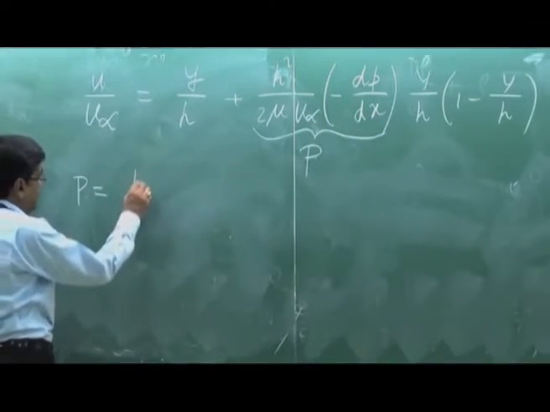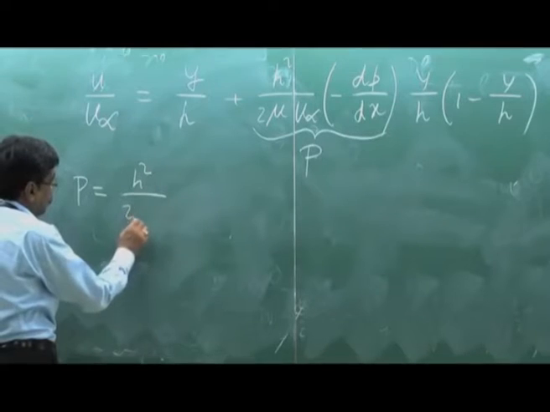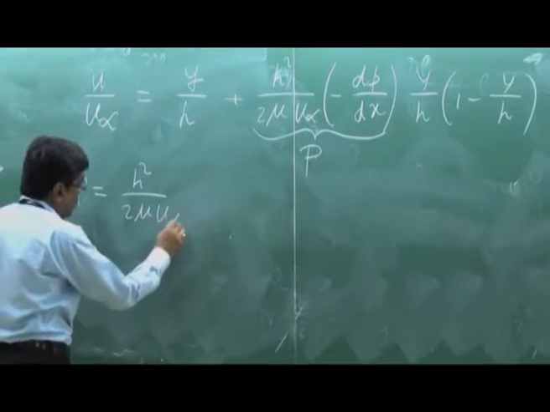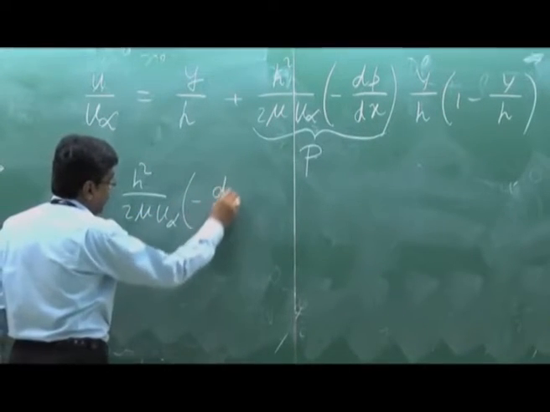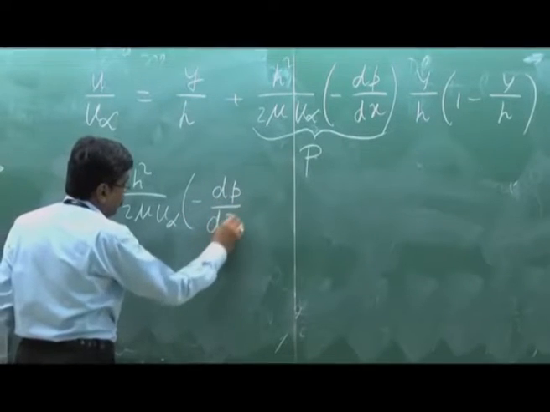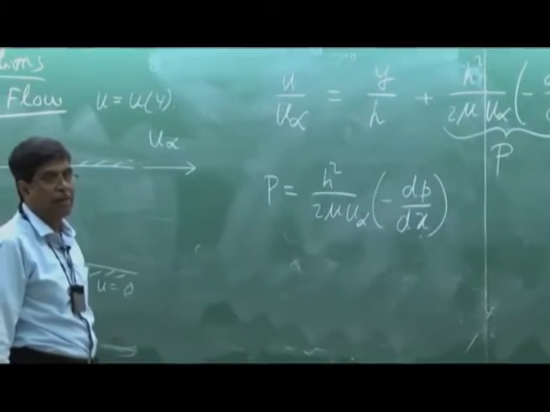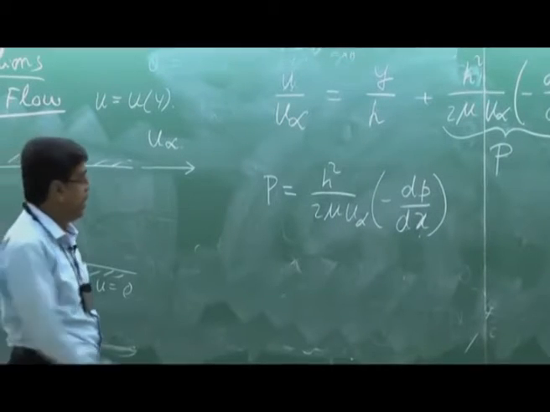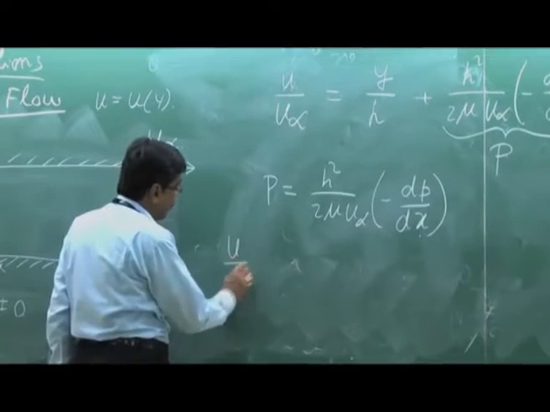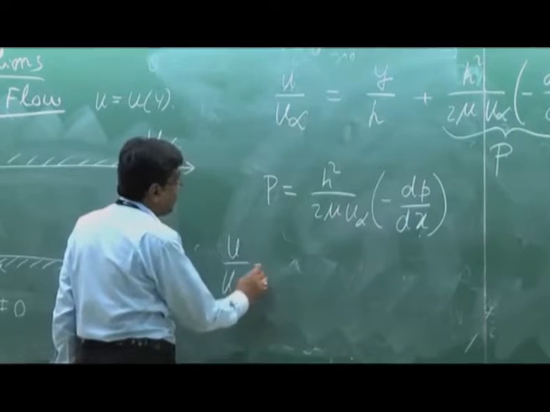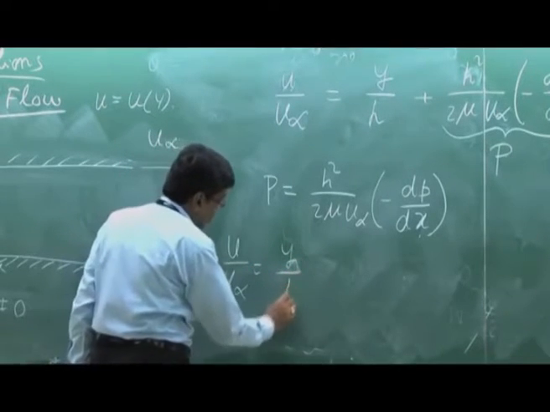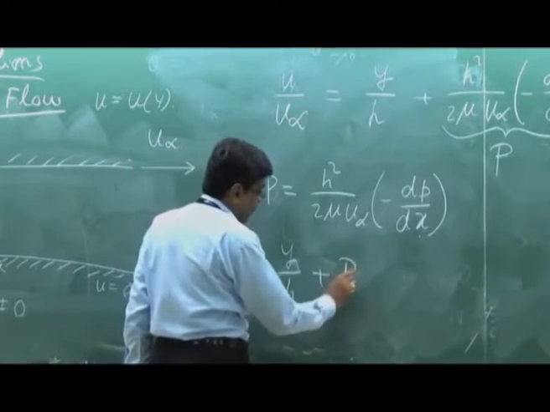So, the group h square by 2 mu u infinity into minus dp dx, that means this group which contains the pressure gradient, is denoted as capital P and is known as the non-dimensional pressure gradient.